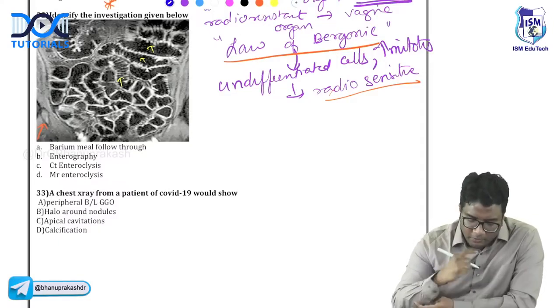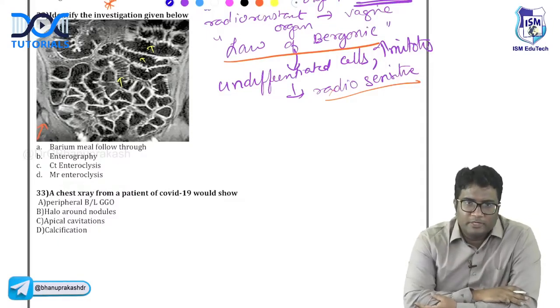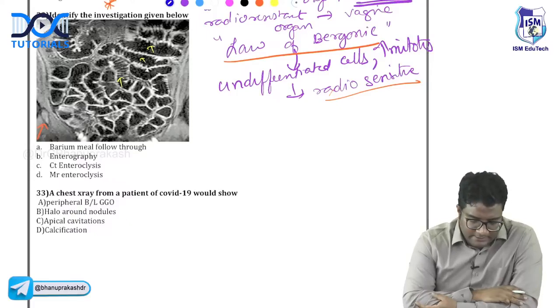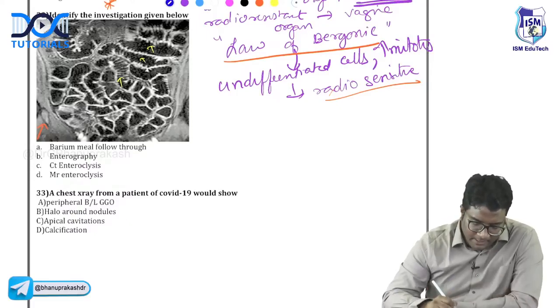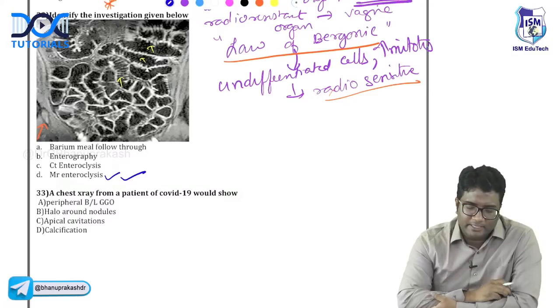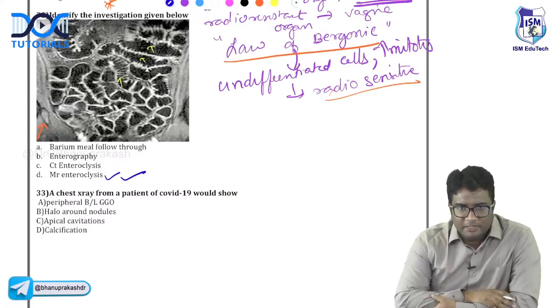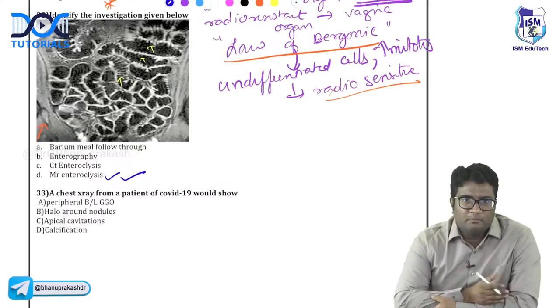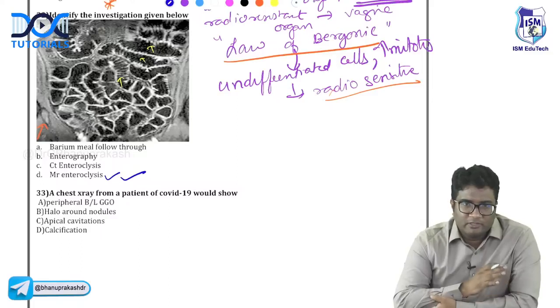How are the bones? Is bone white or black? Now tell me, how is the bone? Black. So this is MR enteroclysis. So be careful on the image. There is distended bubble on MR enteroclysis, right? You'll see the mucosa better. And look at the bone. Bone is white in CT enteroclysis. I showed you in the image of GA radiology in the beginning of the class.